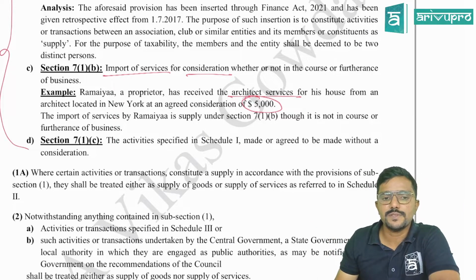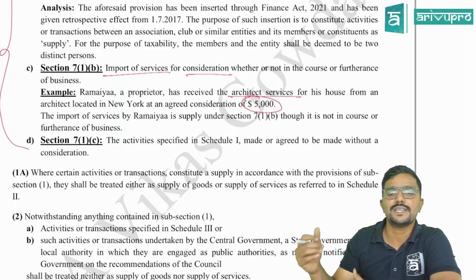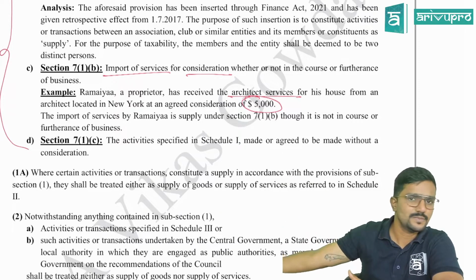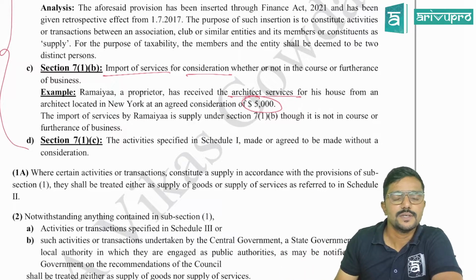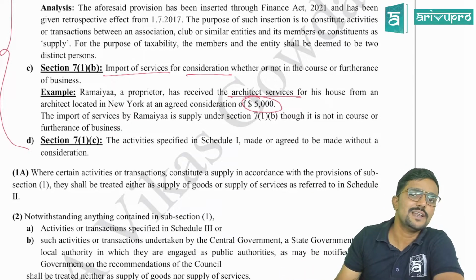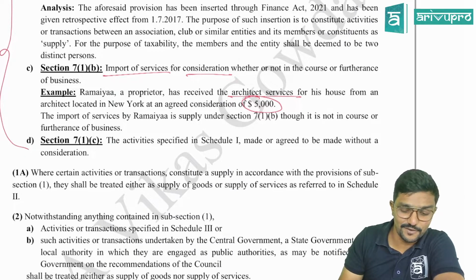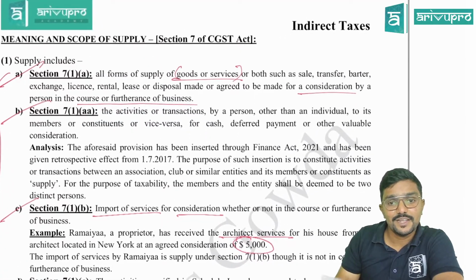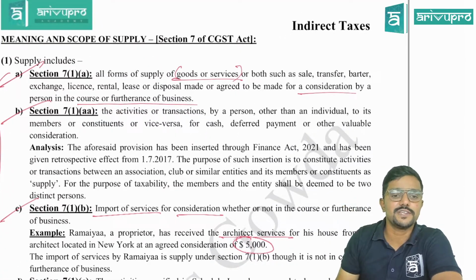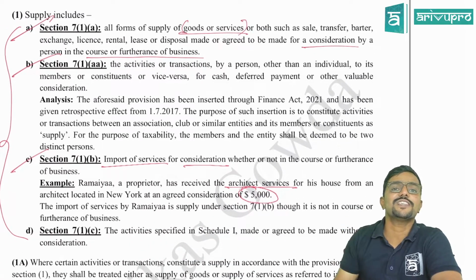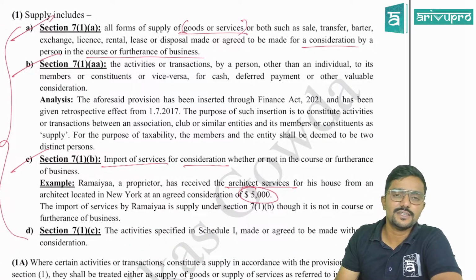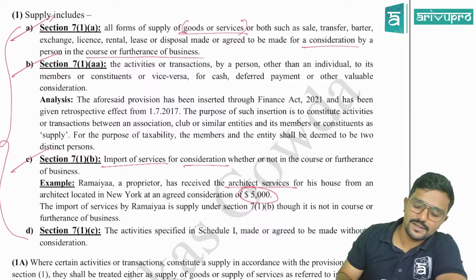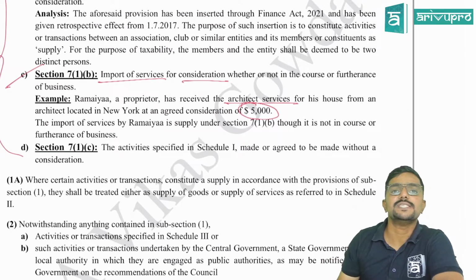The import of services by Ramaya is a supply under section 7(1)(b), though it is not in the course or furtherance of business, because he is taking architect services for his own house, which is purely personal purpose. Still it is a supply, guys. Still it is a supply. So please be careful, because 7(1)(a) is there now. There, in the course or furtherance of business was one of the conditions, but in 7(1)(b) that condition is not there. That condition is not there. Okay, sir. Next, going to 7(1)(c), guys.